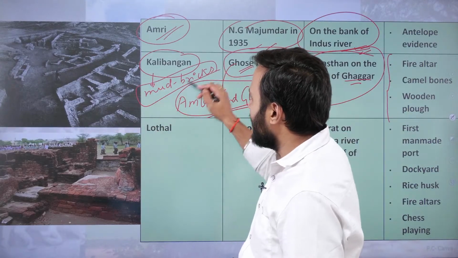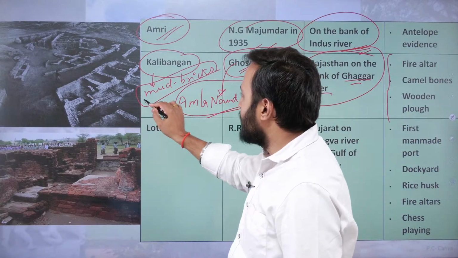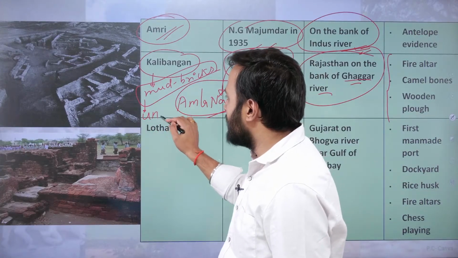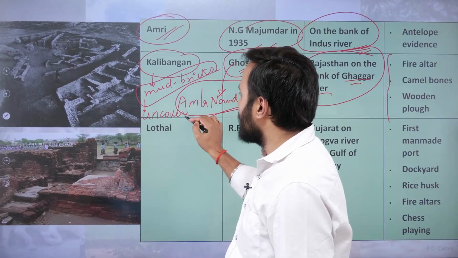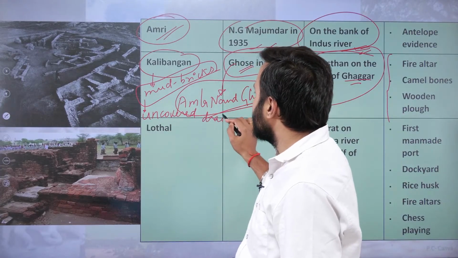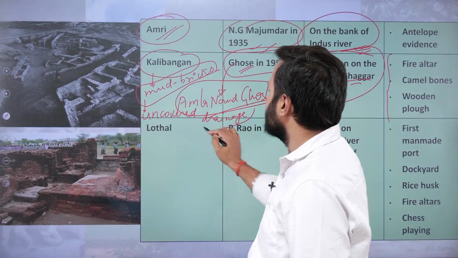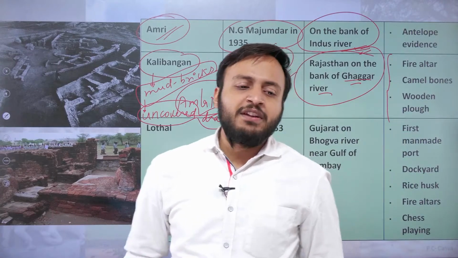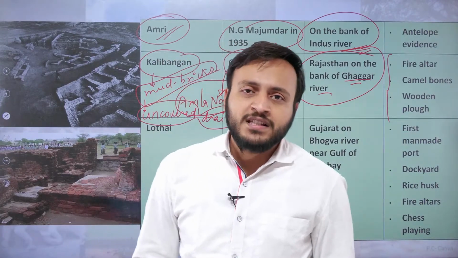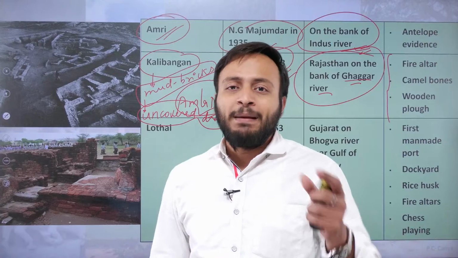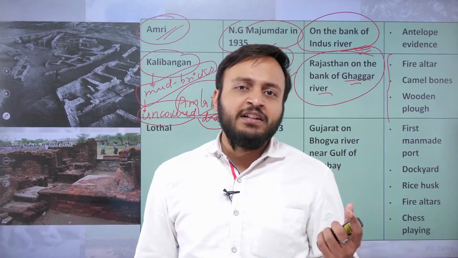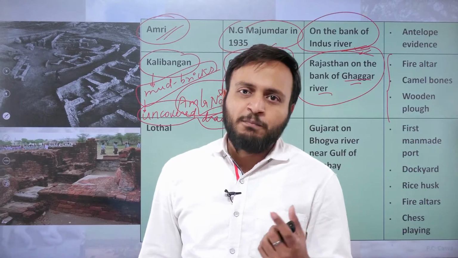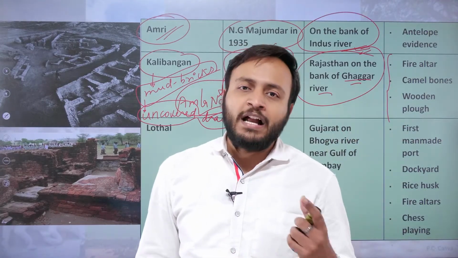And the second thing, that Kalibangan did not have the covered drains, so the uncovered drainage was also there. Okay, uncovered drainage. Apart from that, in Kalibangan we have recovered various pottery artifacts, basically the painted pottery having black on red paintings. Okay, so black on red wares, that type of pottery has been extensively recovered from Kalibangan.